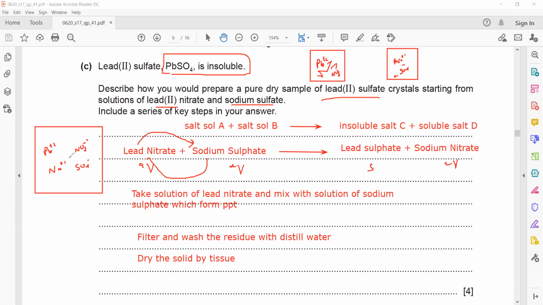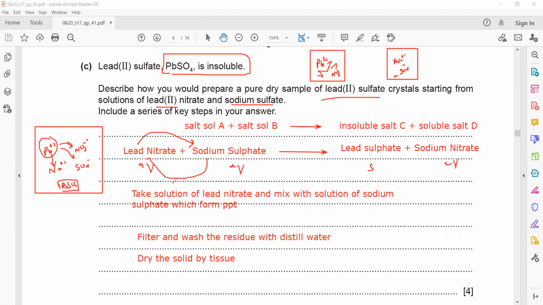So what happened? These are possibilities. These ions collide with each other. When lead collides with nitrate, it will form lead nitrate, that will be soluble, so we will not observe anything. When lead collides with sulfate, it will form lead sulfate, and that will be the precipitate. So this lead ion is colliding with nitrate, sulfate, even with sodium. But it results only when lead collided with sulfate in the formation of lead sulfate, which will be a solid, so it will settle down at the bottom.